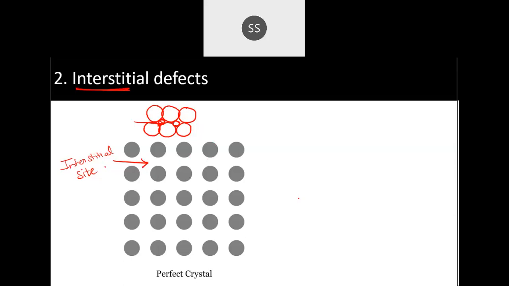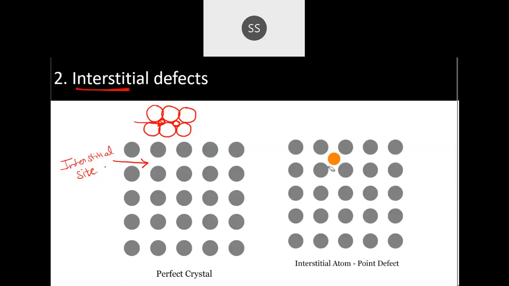You can see the other picture I've shown here. In that interstitial site, there are some atoms which have come and occupied it. Compared to the pure crystal, you see that there are atoms present in the interstitial sites. Then this defect will be called an interstitial defect. Now, what do you think will happen to the density? How does the density get affected if the atoms come and occupy? You are able to answer this, correct?